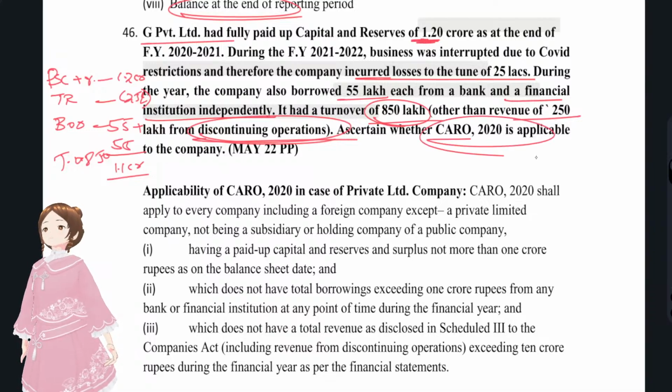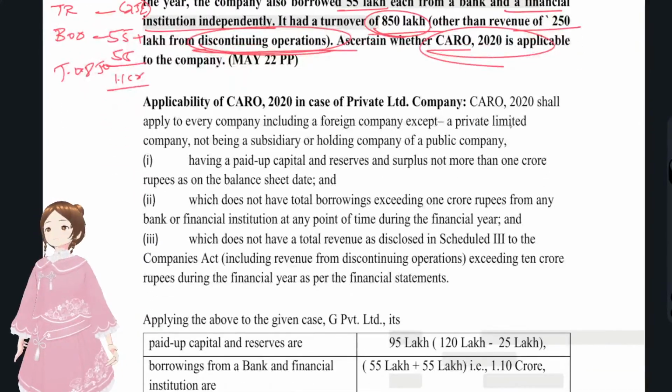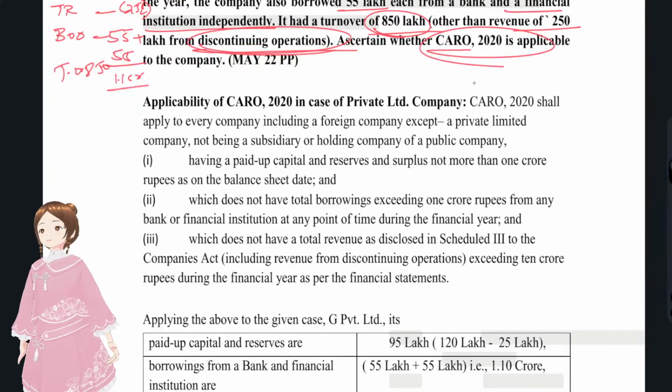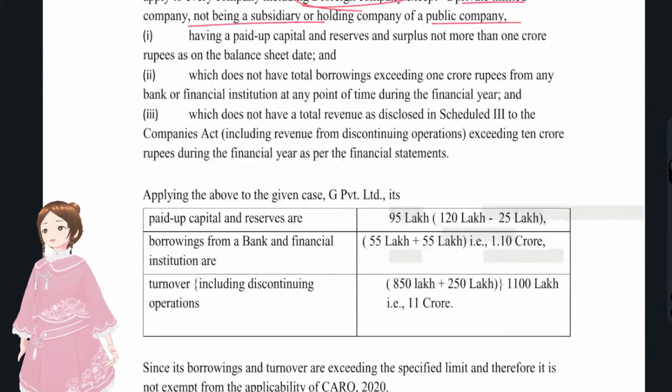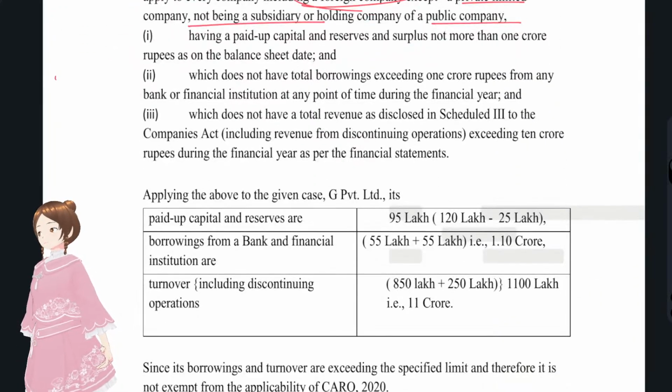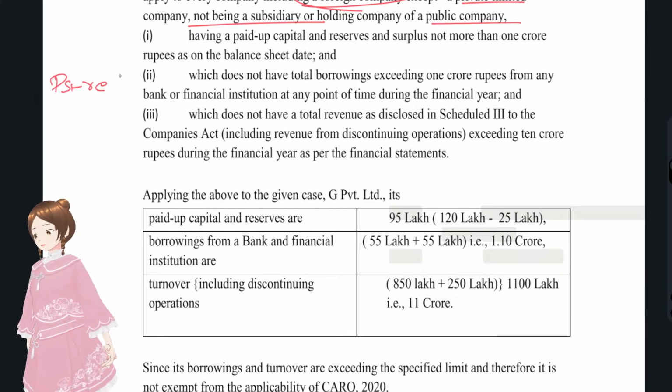You see, CARO is applicable to all companies including a foreign company except a private limited company which is not a subsidiary or holding of that particular company. We'll see the criteria. CARO applicability criteria: if paid up share capital plus reserves is more than 1 Cr, then CARO is applicable. If borrowings touch 1 Cr, then CARO is applicable. If total revenue touches 10 Cr, then CARO is applicable.